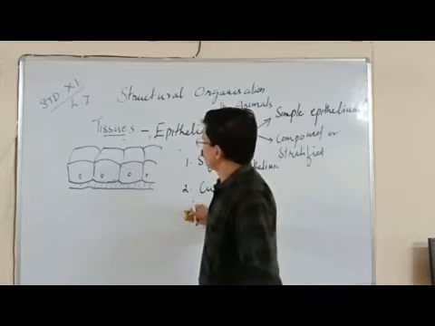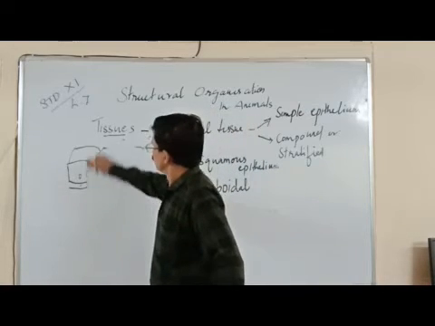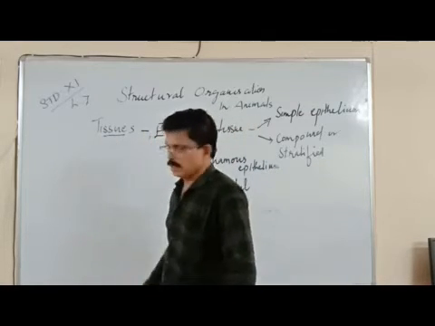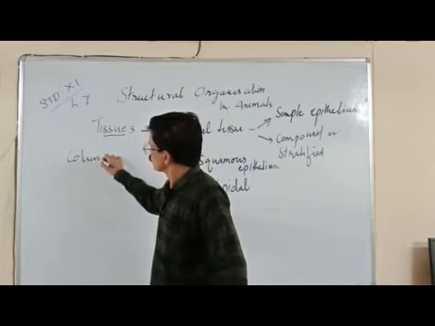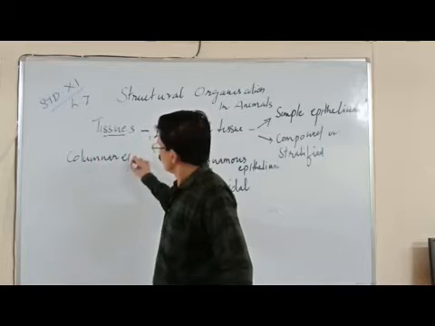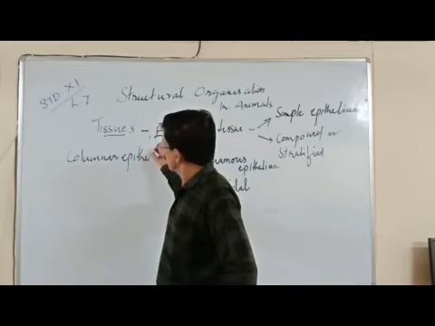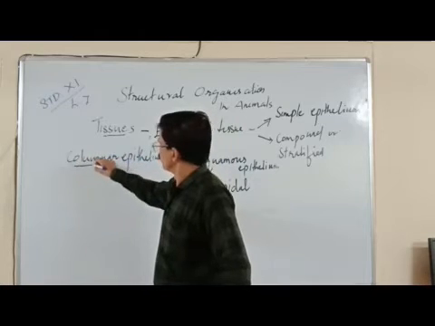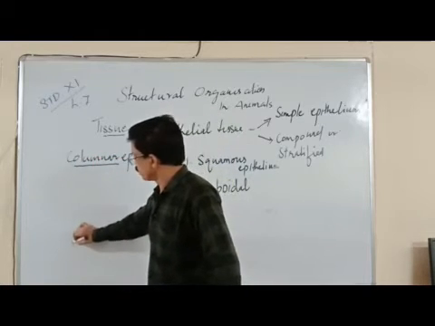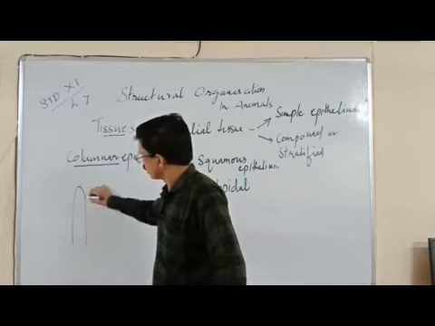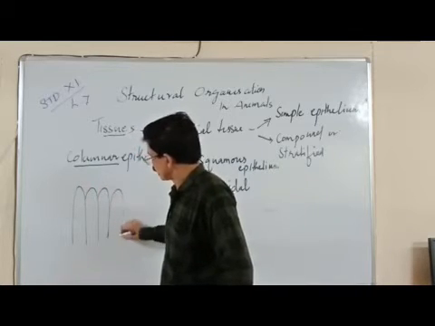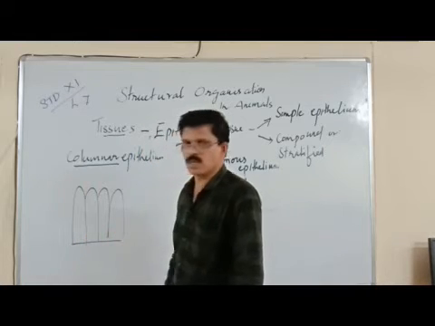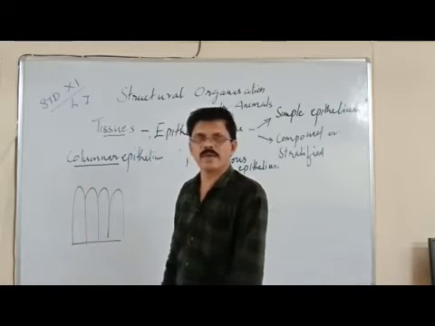Now the third type of epithelial tissue we can say is columnar epithelium. You have studied in class 9, what is the meaning of the word columnar? Columnar means pillar-like or elongated cells. So columnar epithelium consists of pillar-like, elongated cells.